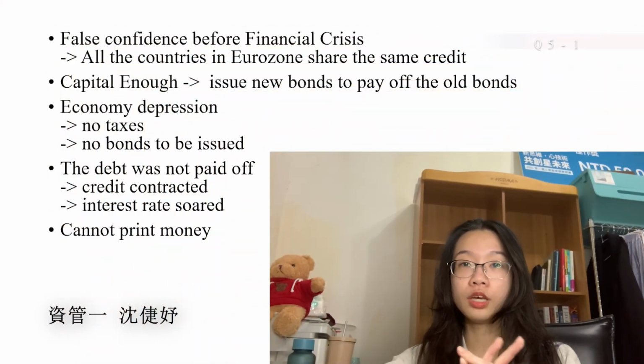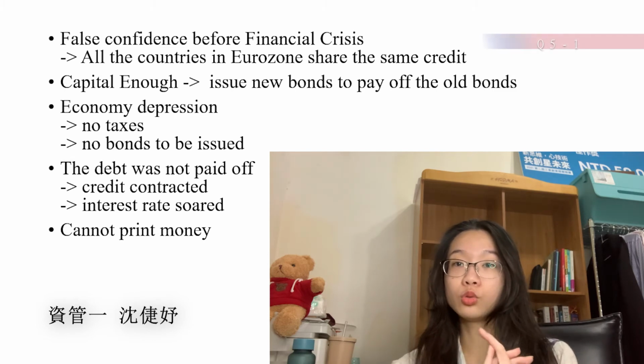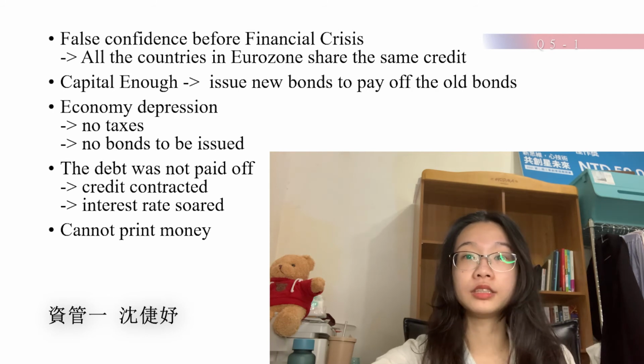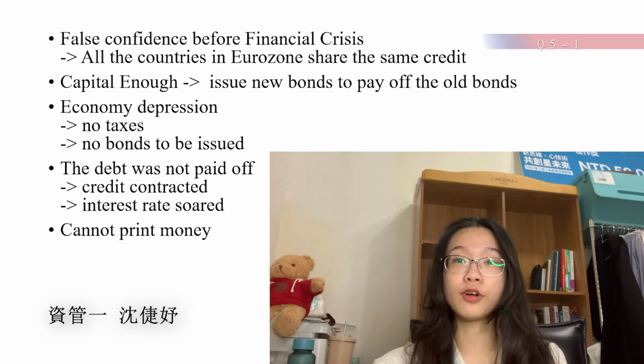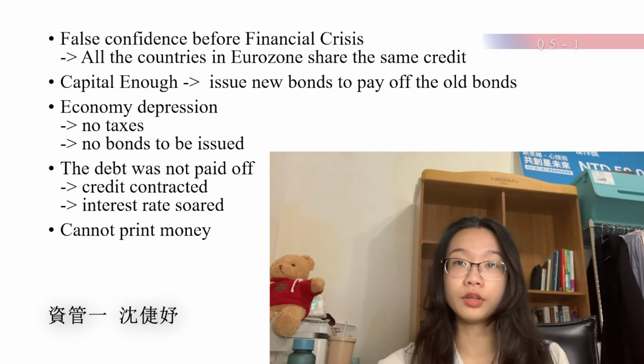Later, I will put the introduction of the European sovereign debt crisis and how it happened into one answer. The origin of the sovereign debt crisis basically stemmed from the false confidence of the countries outside the Eurozone in some of the countries like PIGS, like Portugal, Italy, Greece, and Spain, and later I will just simply call them pigs.